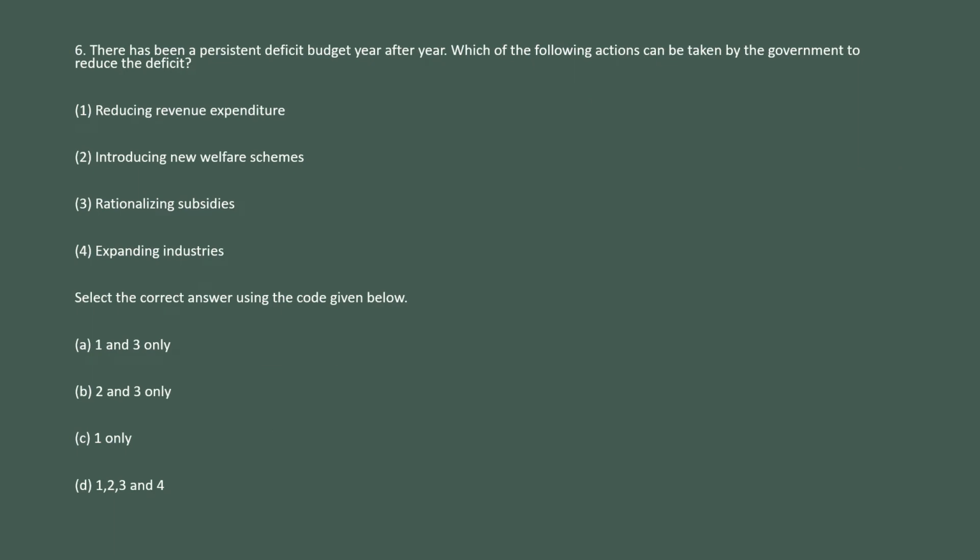Next, there has been a persistent deficit budget year after year. If the government of any country is facing a budget deficit, it means they have a lesser amount than the required amount for their budget. Which of the following actions can be taken by the government to reduce the deficit?